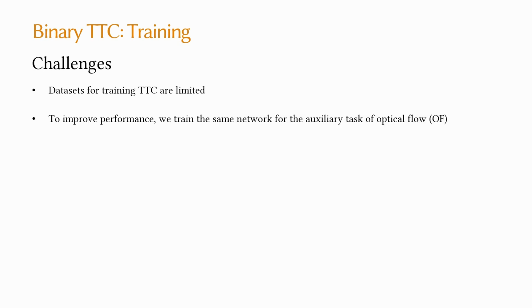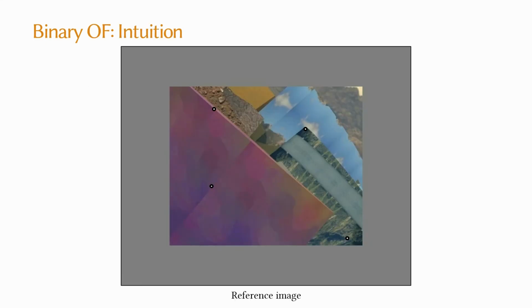And hence, to improve the performance, we train the same network for the related auxiliary task of optical flow estimation. We assume that training on optical flow improves the implicit matching capability of the network, which in turn helps TTC estimation. We adopt the same strategy as before and train our network to perform binary optical flow estimation.